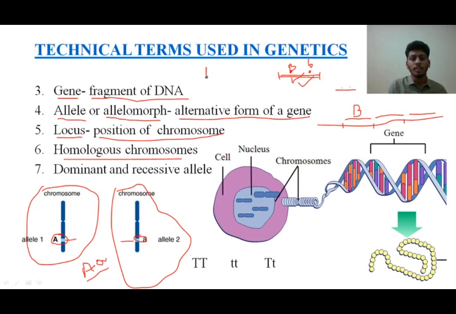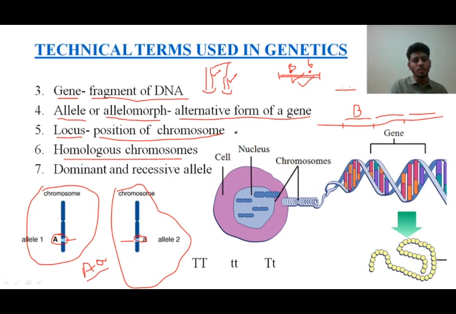What happens is the father gives one chromosome, the mother gives one corresponding chromosome. Consider the father's first chromosome and the mother's first chromosome are always identical, they come together. So those chromosomes which are identical and which come and bond together are homologous chromosomes. We might have another set of chromosomes, probably the small one here and another small one here. Now this small one and this bigger one will never bond to each other because they are non-homologous. Only these two will bond to each other, and then these two will bond to each other. So these two are called homologous chromosomes, and these two are called homologous chromosomes. When I take this set and this set, then we call them non-homologous chromosomes.